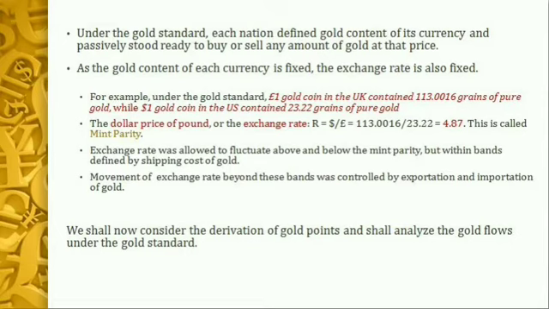These points were defined as gold points. One is called the gold export point and the other is called the gold import point. So now we shall consider the derivation of these gold points, and with the help of this we can analyze the gold flows under the gold standard.